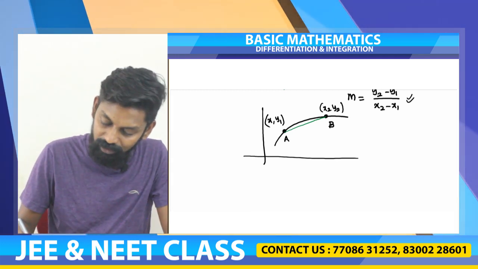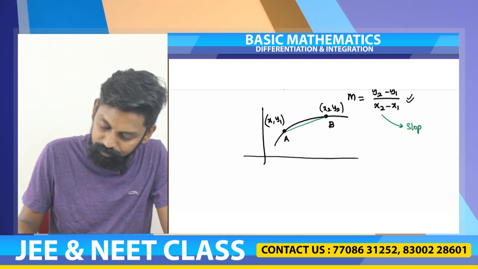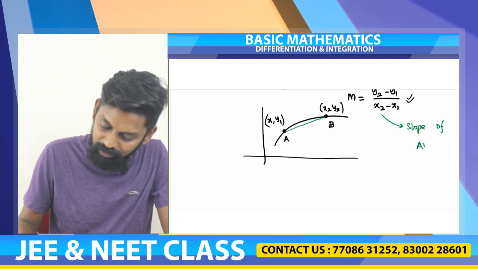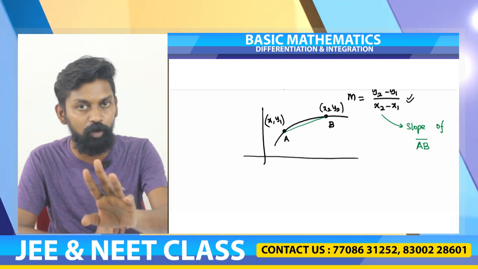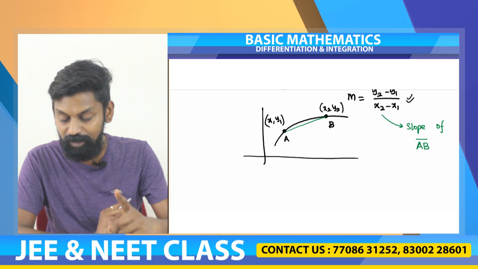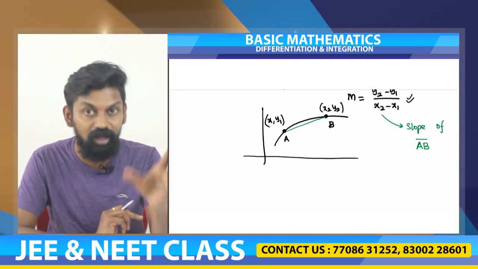So y2 minus y1 by x2 minus x1 is giving me the slope of the line segment AB. It is not the slope of the curve at point A or point B. It is the slope of line segment AB, which is not needed by us. We want to find out the slope of the curve at point A or point B.